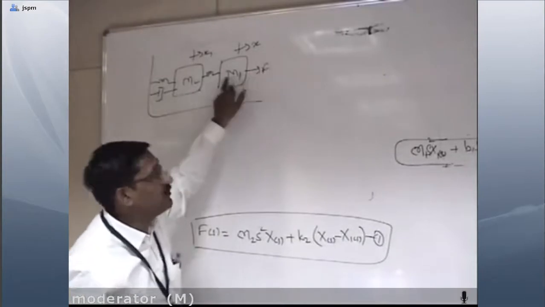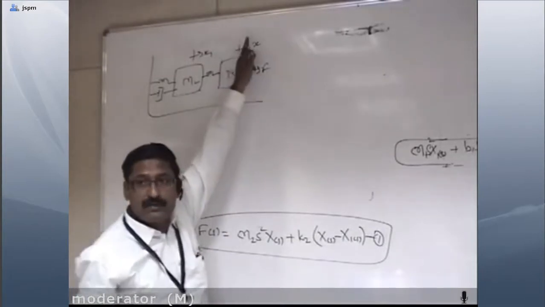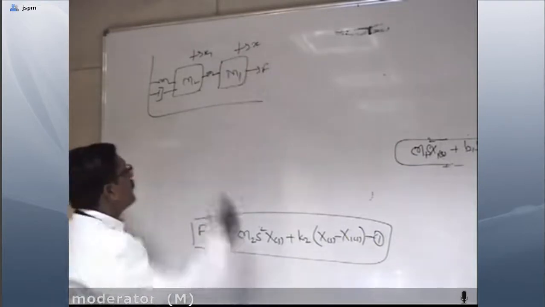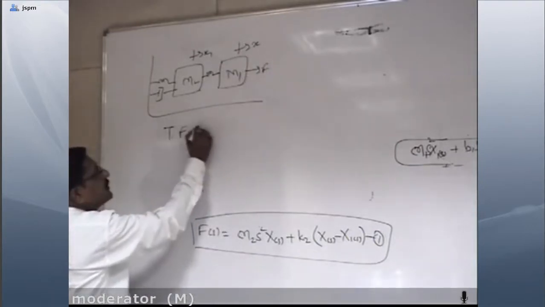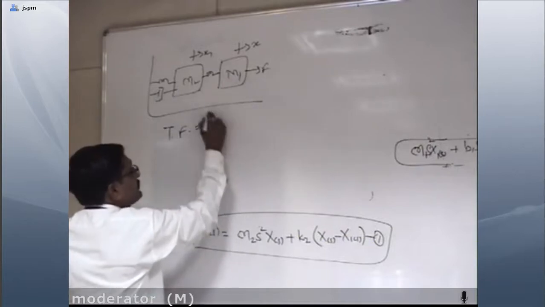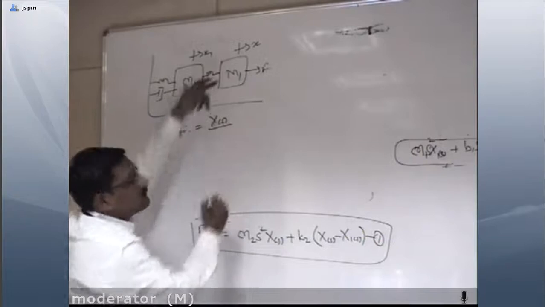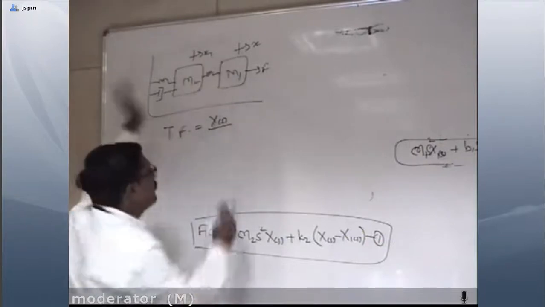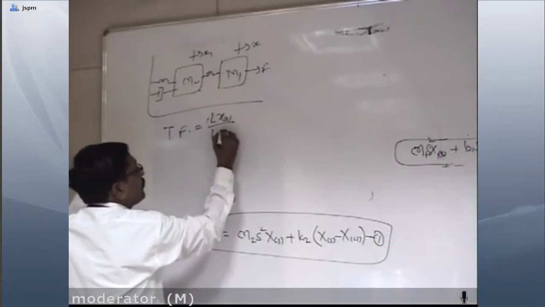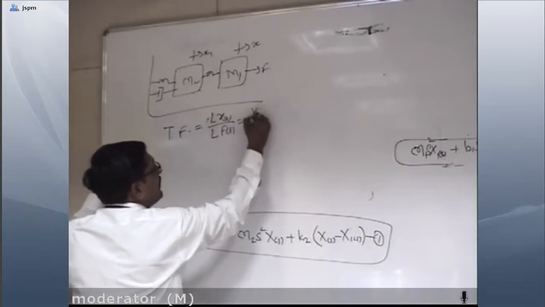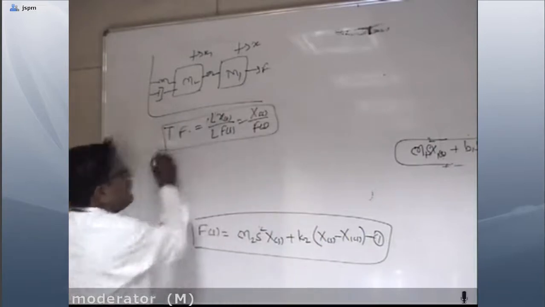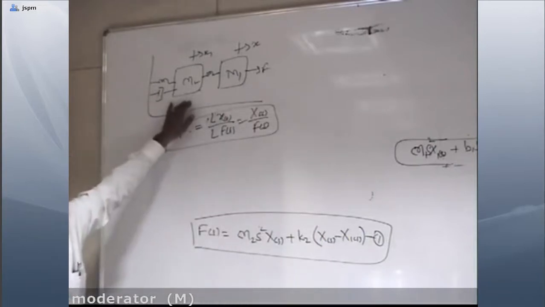Because the force is applied to mass M1, so the displacement there is the output. So the transfer function is the Laplace of x(t) divided by the Laplace of f(t), that is X of s divided by F of s. This is the required transfer function.